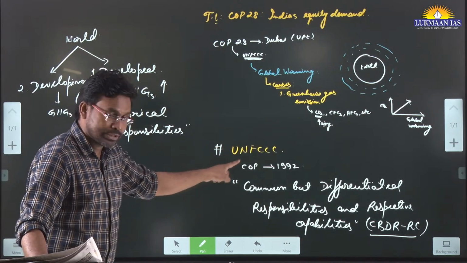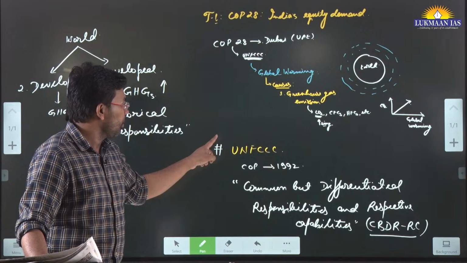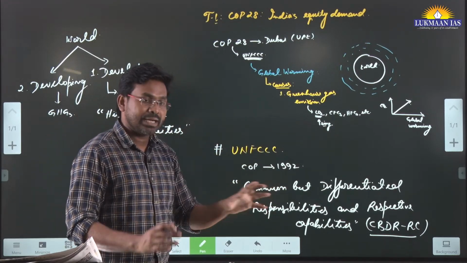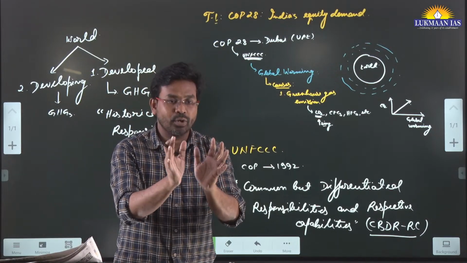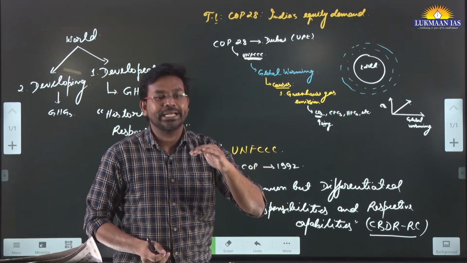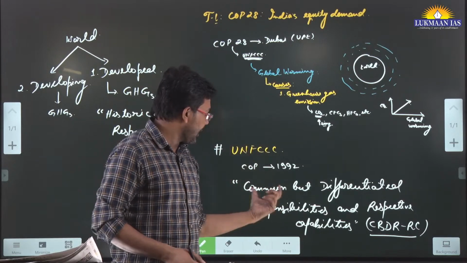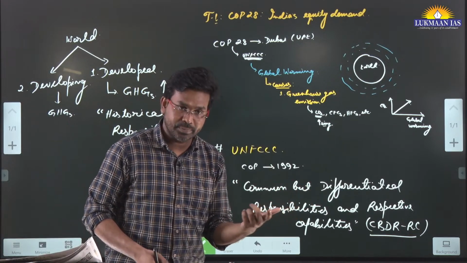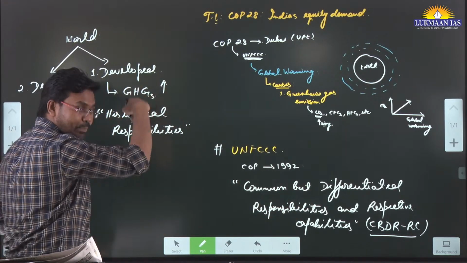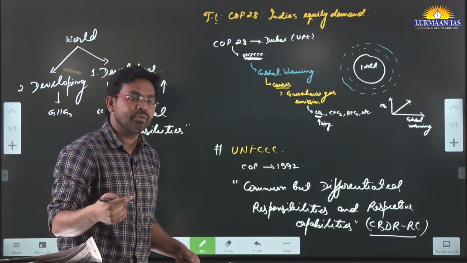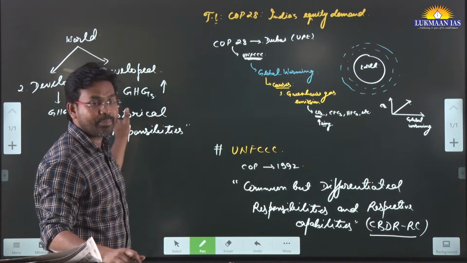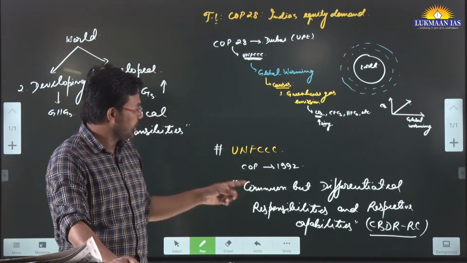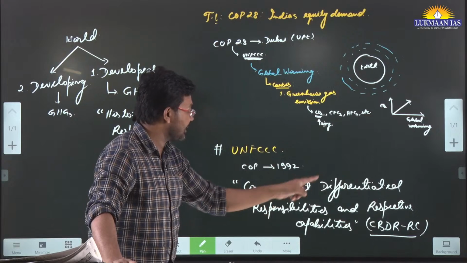So under the Conference of Parties held in 1992 for the United Nations Framework Convention on Climate Change, they discussed that all countries have a common responsibility: to mitigate climate change and reduce global warming. But they have differentiated responsibilities. Differentiated means those countries that have polluted more have more responsibility for mitigating. Those that have polluted less or have less capacity are less responsible. So it says common but differentiated responsibilities and respective capabilities.